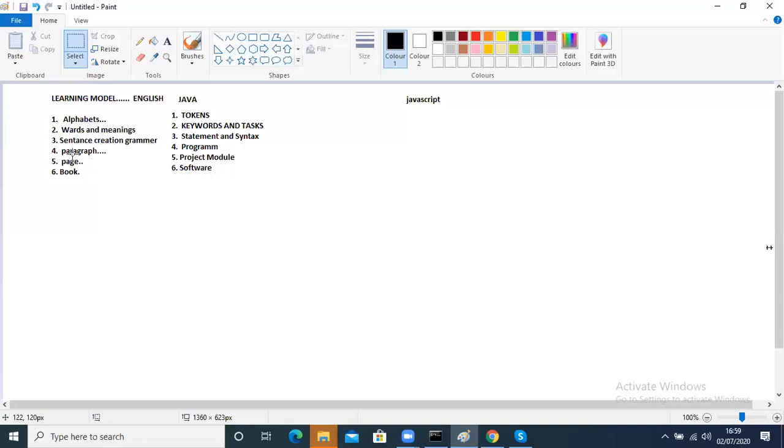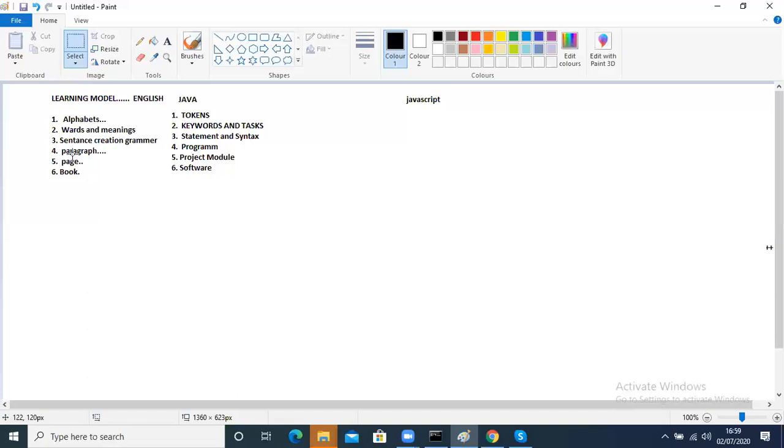Why tokens? Because the terminology is changed. If you are Telugu, you will say Achulu and Hallulu. If you are Tamil, you say a different word for that. Why in English do we say alphabet? Like that, in Java we say tokens. Each and every language will have its own terminology to follow. The moment you say Java, you have to say tokens is the first step. You cannot say alphabets in Java. You have to entirely change the terminology while you are speaking.